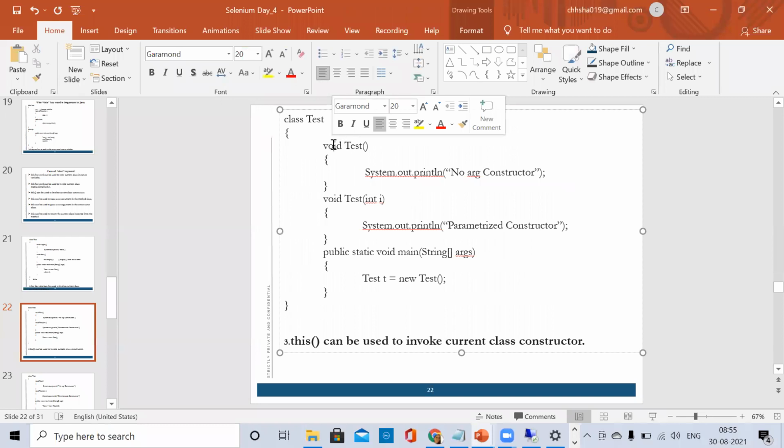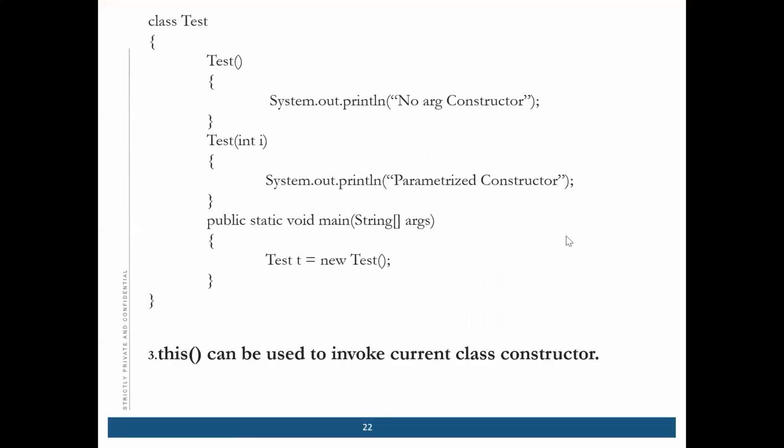Okay. It should be an access modifier. Yeah, I have written it by mistake. Now it is correct. Good. You noticed that. Okay. So this can be used to invoke the current class constructor. This is a simple thing. There are two constructors and we are calling the no argument constructor in the main method.